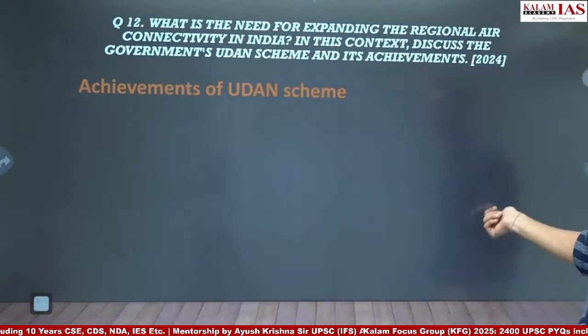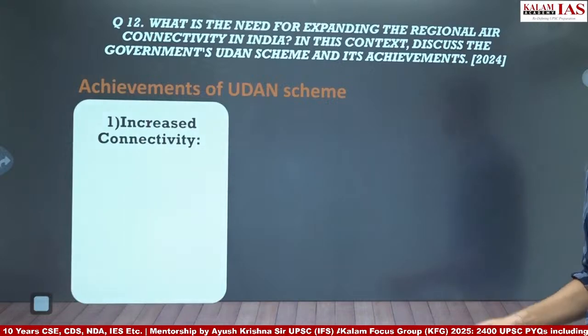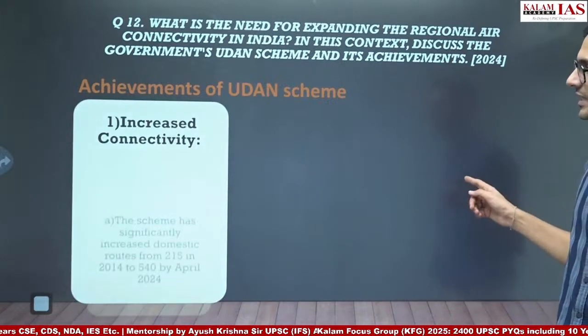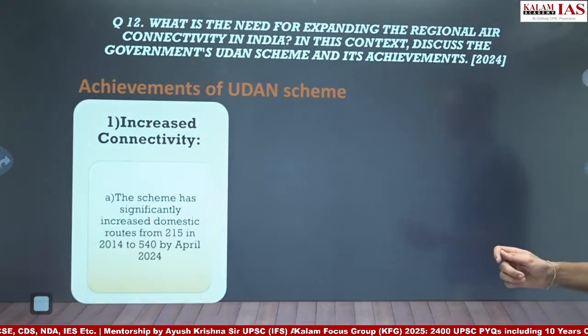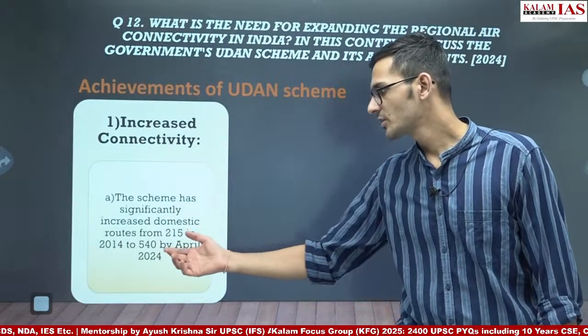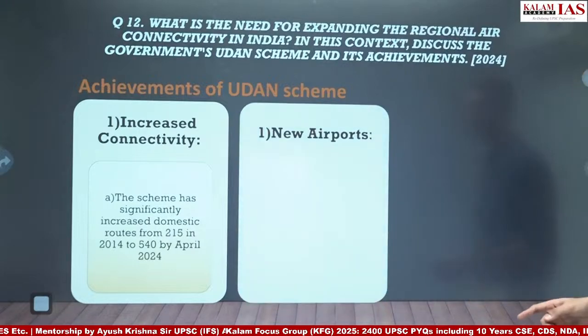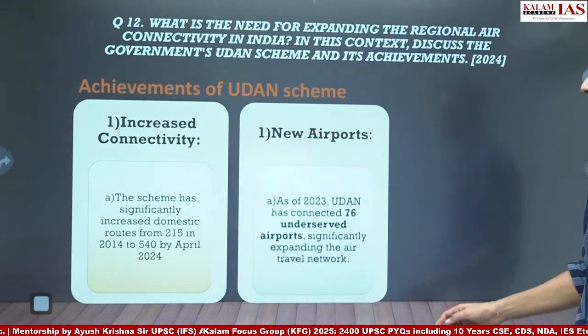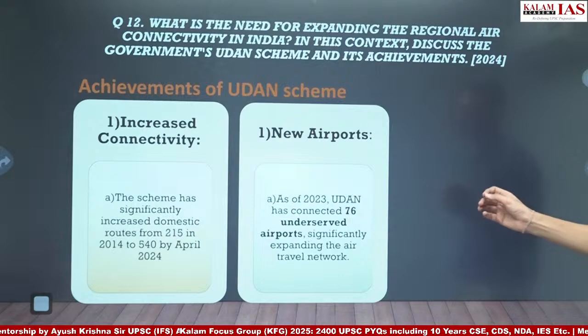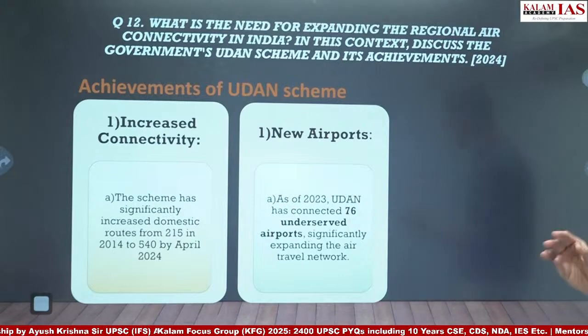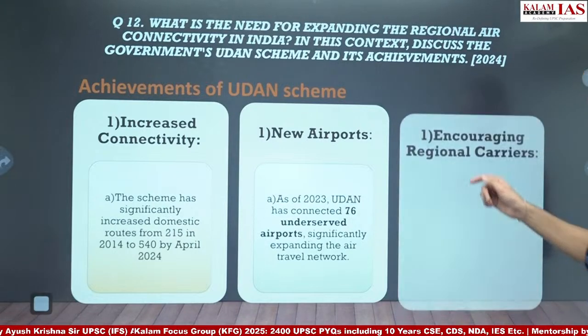So what are the achievements of the UDAN scheme? First is, of course, increased connectivity of different regions. As we have seen, the domestic routes have increased from 215 to 540 in the past 10 years. New airports have been opened up. As of 2023, the UDAN scheme has connected 76 underserved airports.